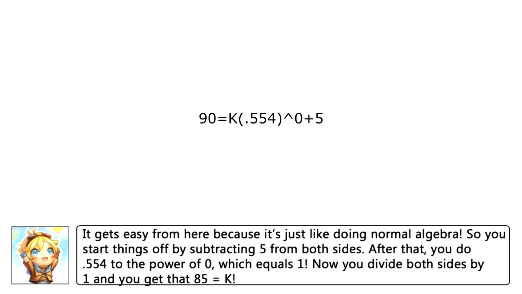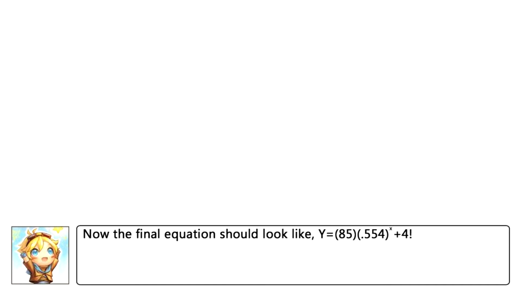It gets easy from here because it's just like doing normal algebra. So you start things off by subtracting 5 from both sides. After that, you do the 0.554 to the power of 0, which equals 1. Now you divide both sides by 1 and you get that 85 equals K. Now the final equation should look like Y equals 85 times 0.554 to the power of X plus 5.